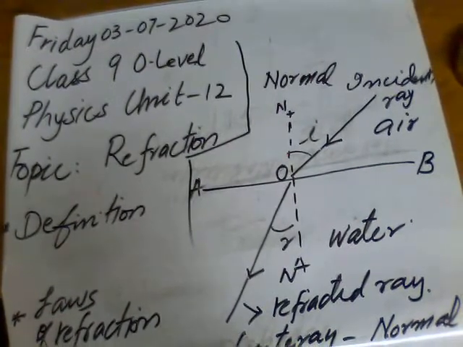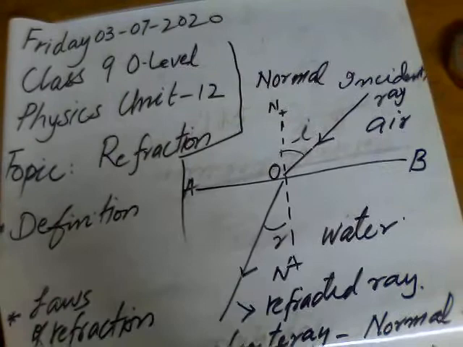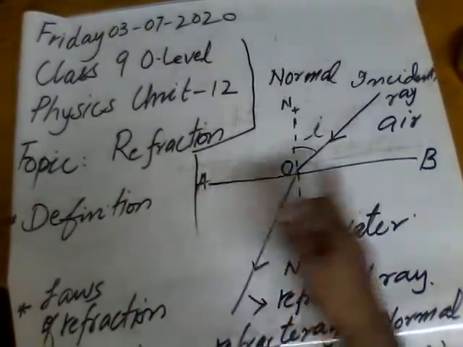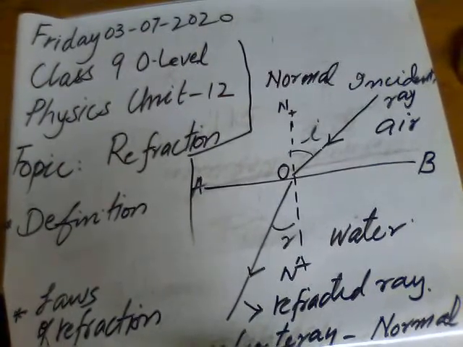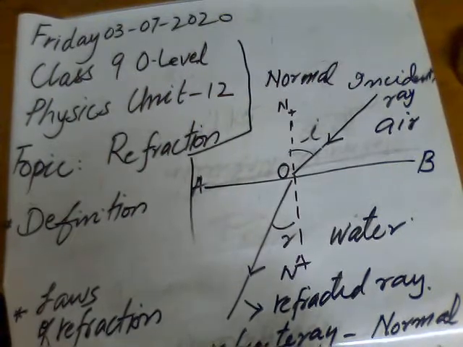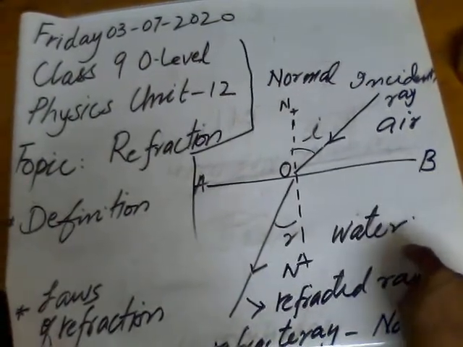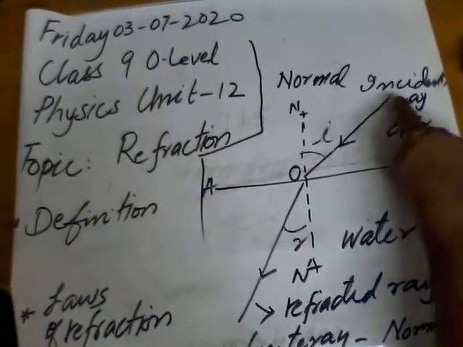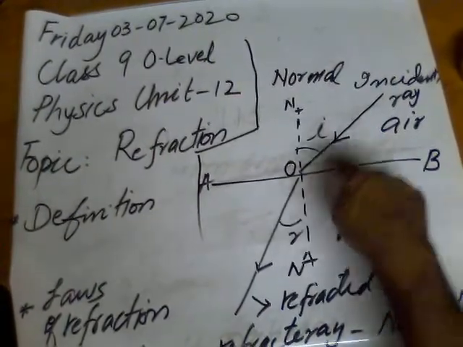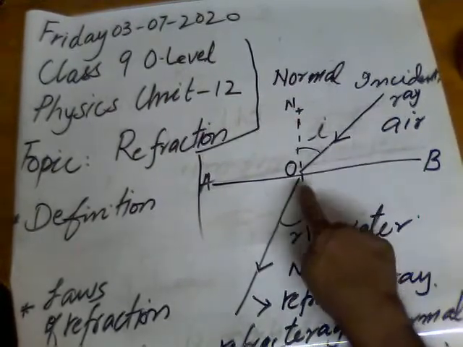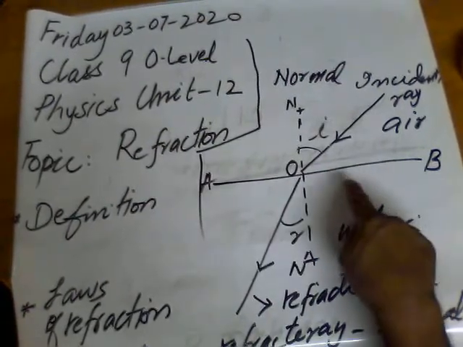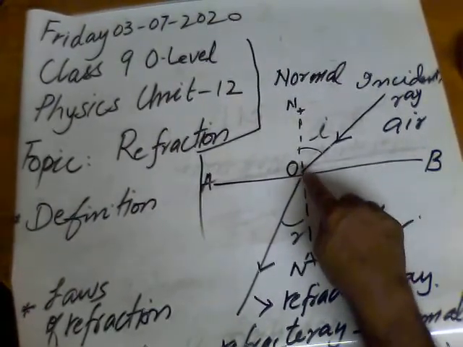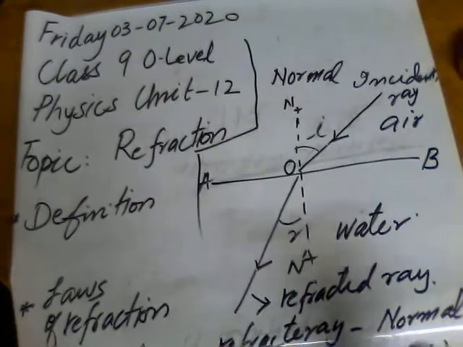In this figure, you can see that here AB is the surface between the air and water. This is the water surface. This one ray is coming from air, passing through the air, and at this point O of the AB surface, the water top surface, it enters into the water.